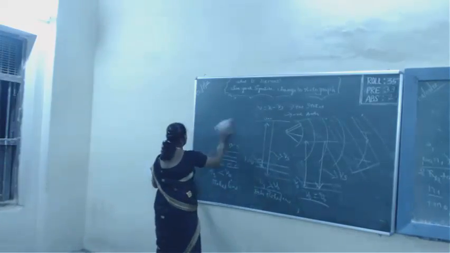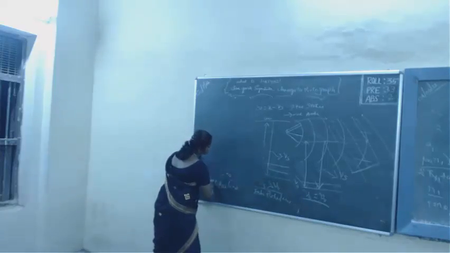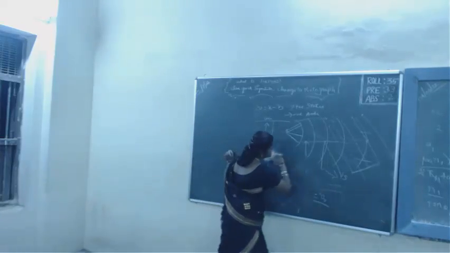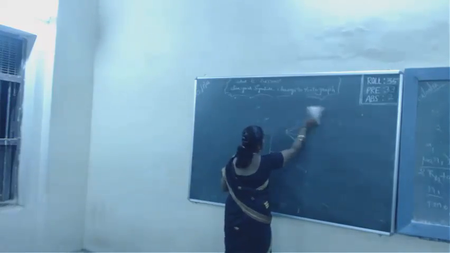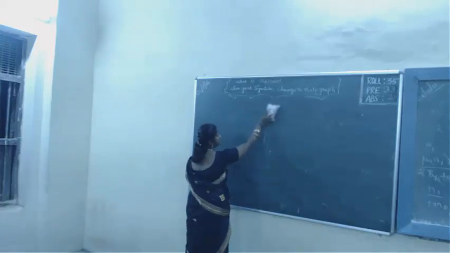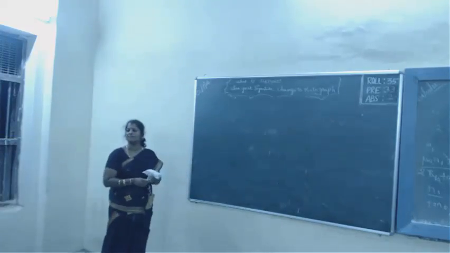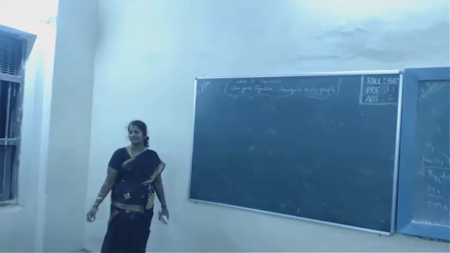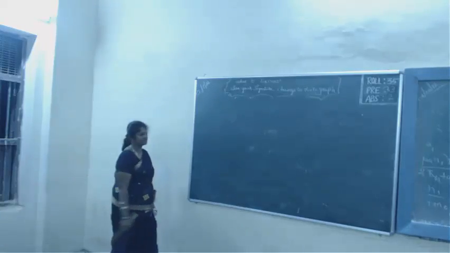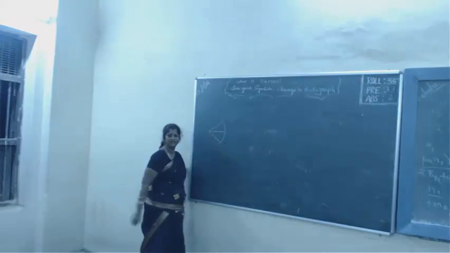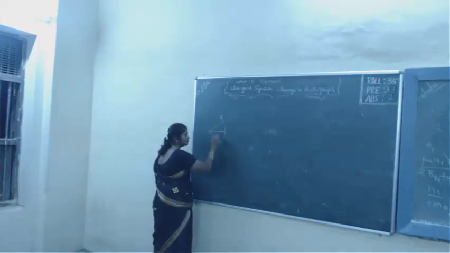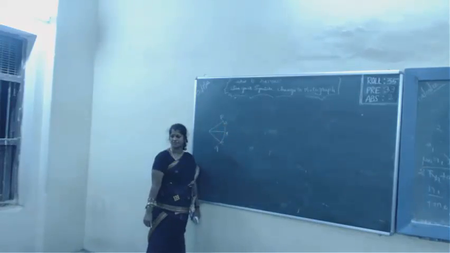Now, how to develop a secondary wavefront? With the help of Huygens principle, we are now going to develop the secondary wavefront. We are going to locate the secondary wavefront. Let me say I have a source and it produced the primary wavefront. That is the first ripple. Let me say PQ is the primary wavefront. A, B, C are the points on the primary wavefront.